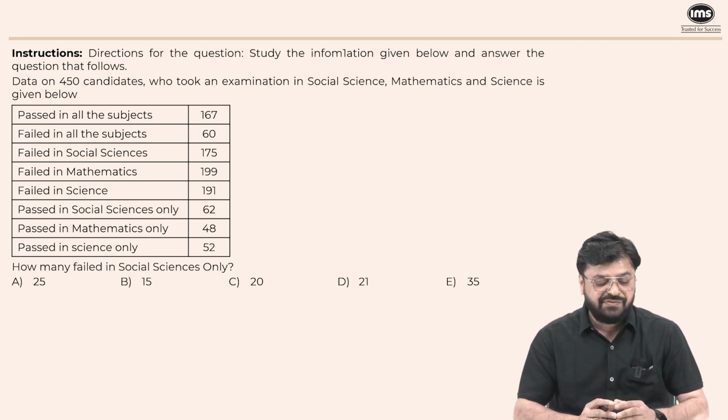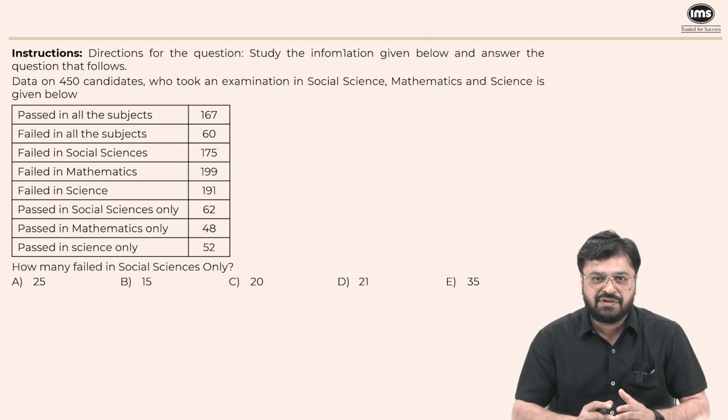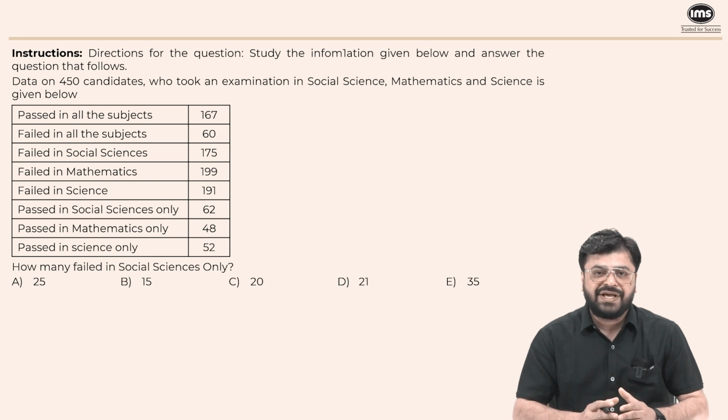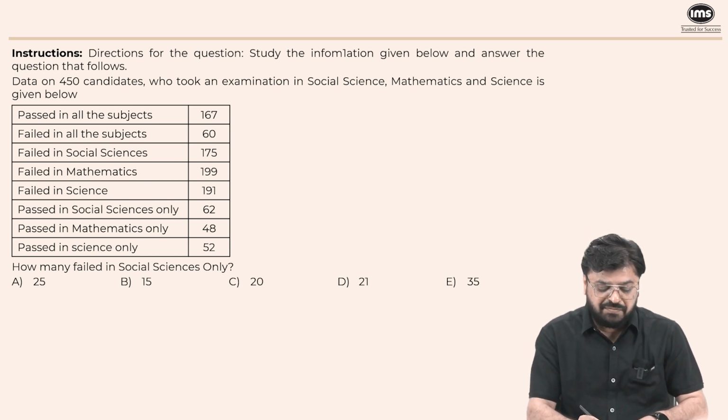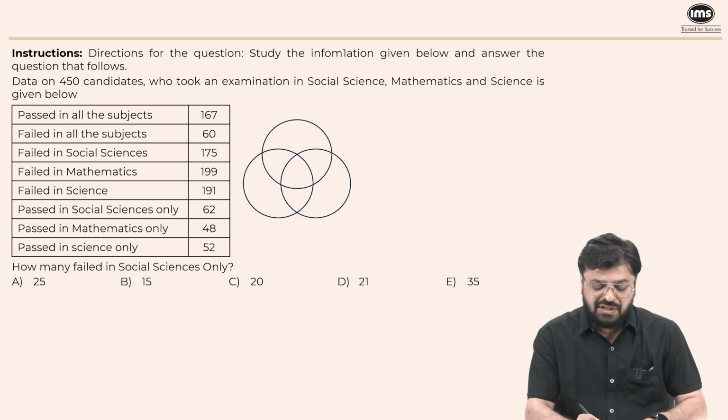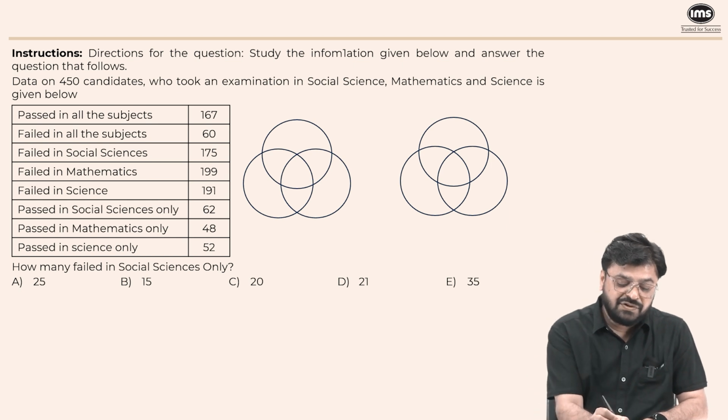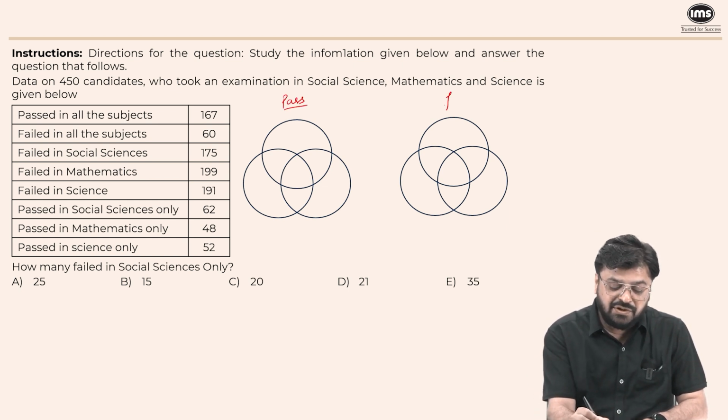Passed in all subjects is given to us. Failed in all subjects is given. Failed in social science, failed in maths, failed in science. Passed in social science only, passed in mathematics only, and passed in science only is the given data. So let's make two diagrams for this. One for the number of people who passed and one for the number of people who failed. So this is for people who cleared it and those who failed.